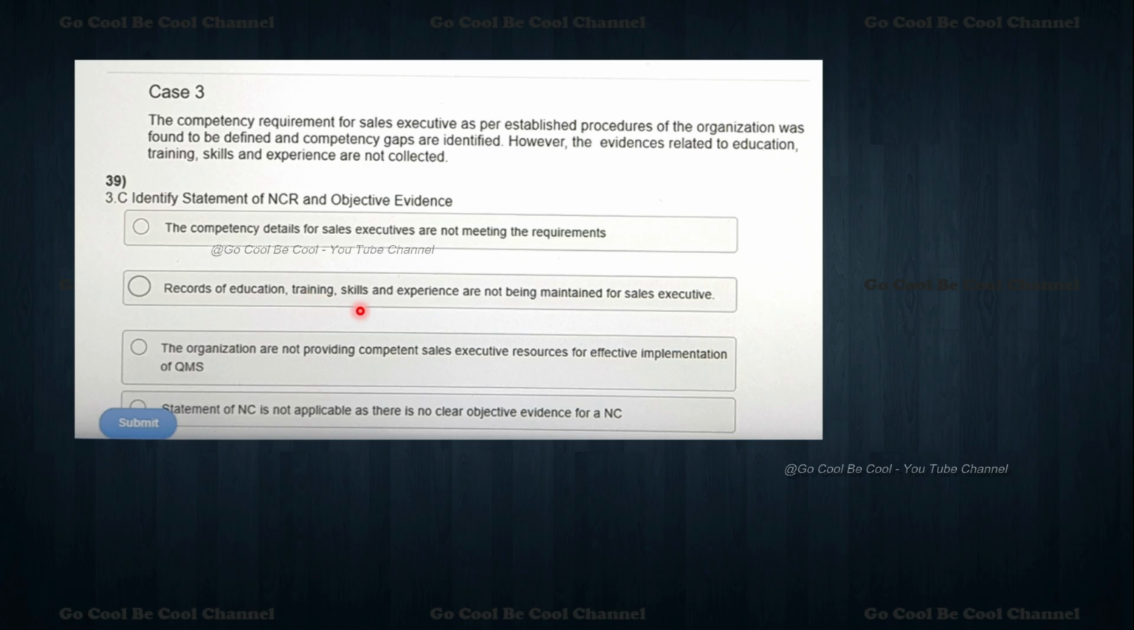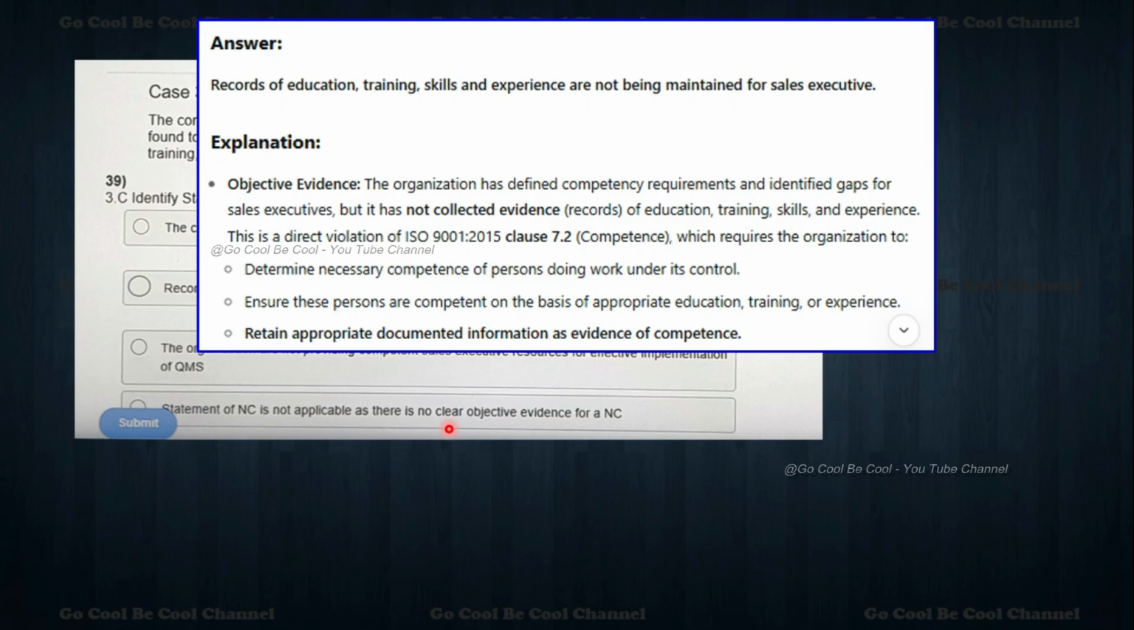Records of education, training, skills and experiences are not being maintained for sales executive. The organizations are not providing competent sales executive resources for effective implementation. Statement here is submit is there, so we should not press the submit immediately. So one of the NCs is not applicable, as there is no clear objective evidence for that. One of the NCs is there. So what is the answer?